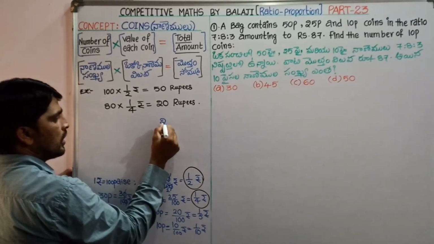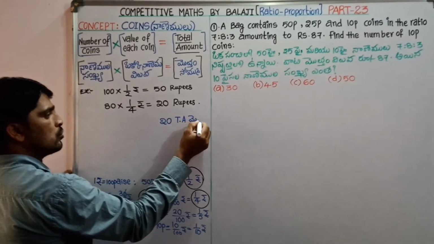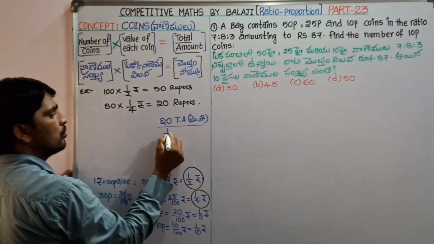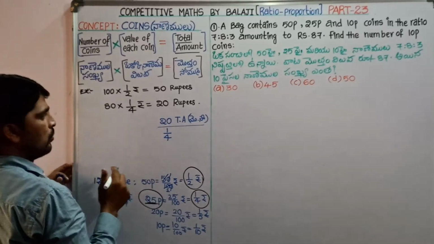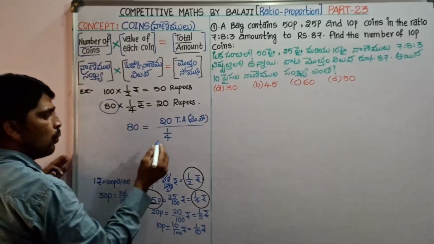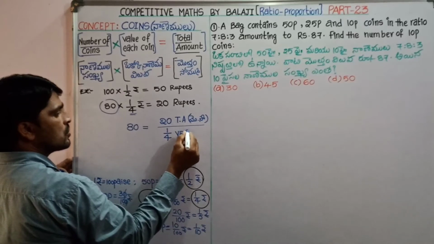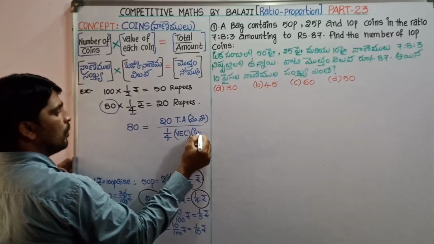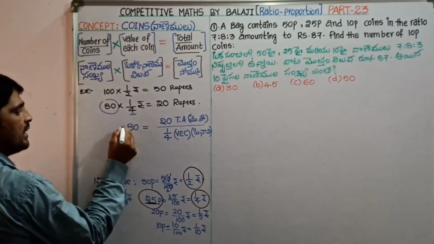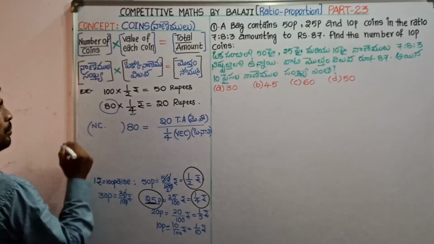20 is the total amount. 20 is divided by 1 by 4. If 20 is divided by 1 by 4, what do we get? Obviously we get 80. What is 1 by 4? Value of each coin. What is 80? 80 is the number of coins.